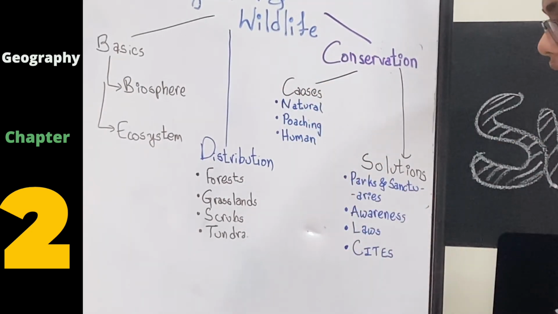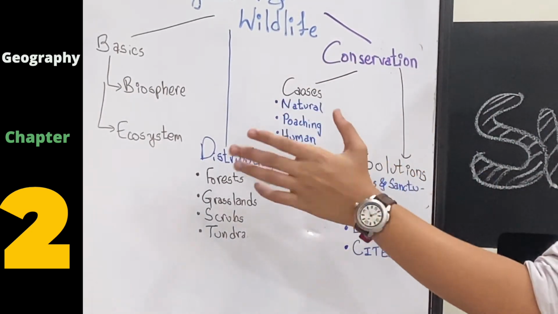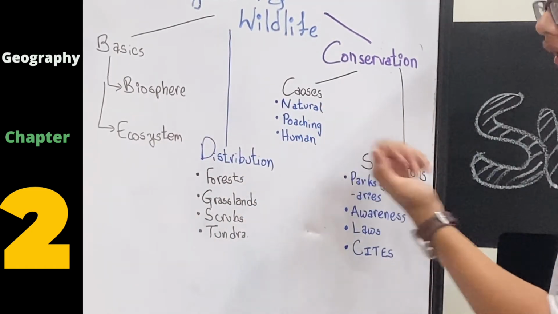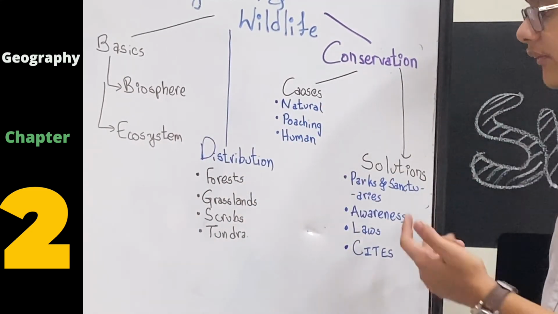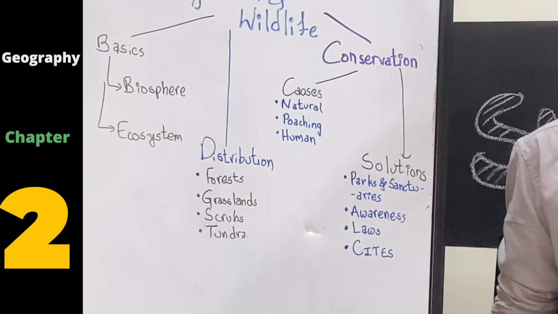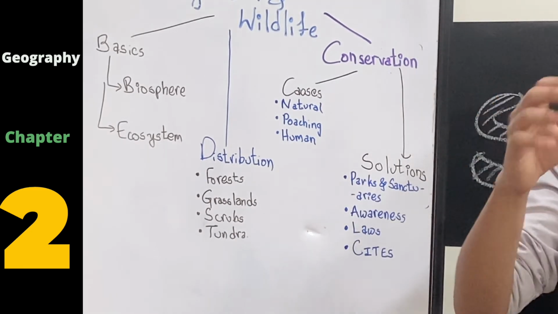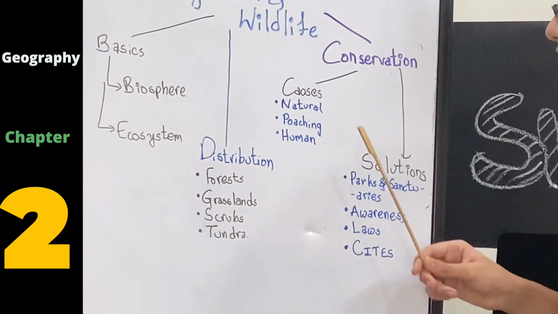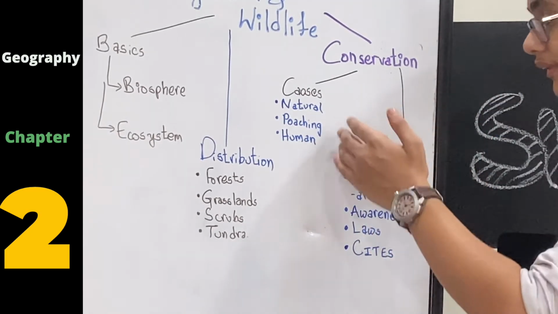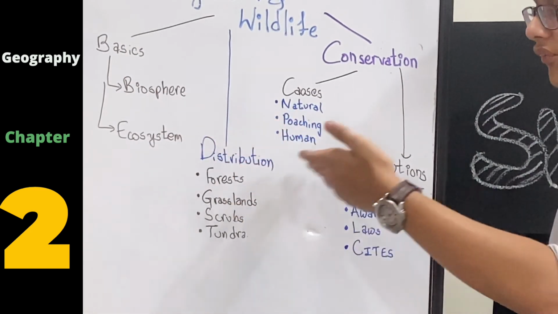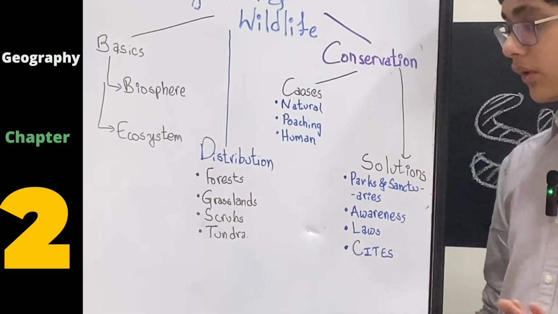Next, we spoke about conservation. What are the causes of the disruption in the ecosystem? First are natural causes, natural calamities. Second is poaching, unnecessary hunting of animals for any of their body parts. That is, example is elephants for ivory in their tusks. And final is human causes which have led to a disruption in the ecosystem, which is basically an indirect cause.